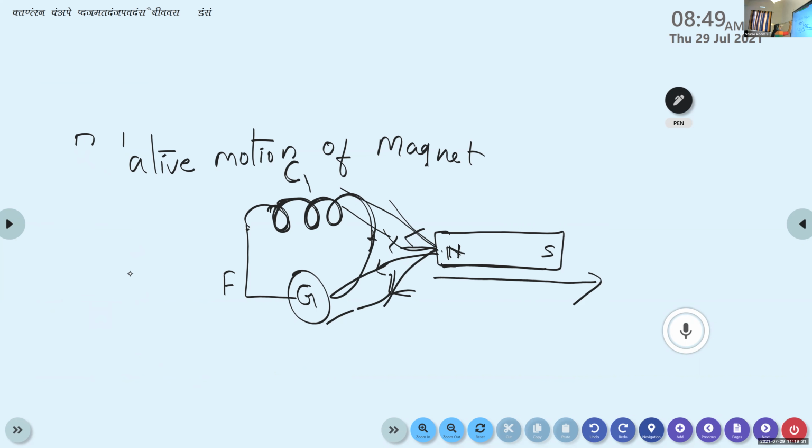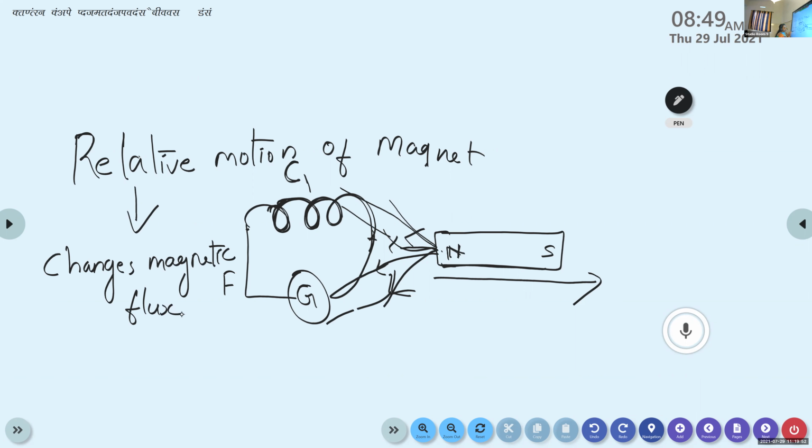Okay, so the relative motion of the magnet changes the magnetic flux associated with the coil. Here we can say one more sentence: it changes the magnetic flux associated with the coil.